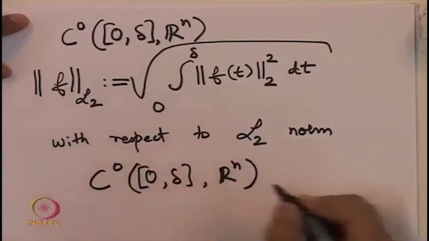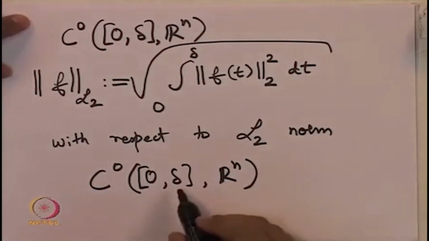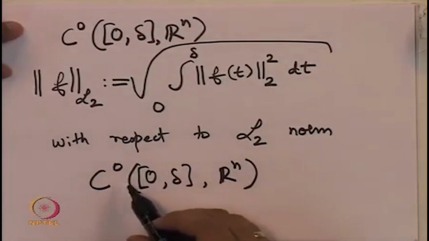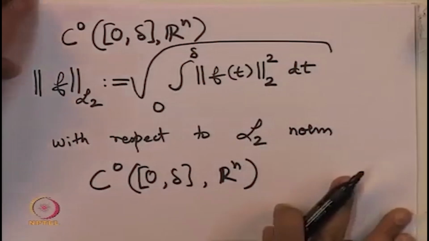Just because elements are going very close to each other does not mean that they will converge to a function that is continuous. With respect to the sup norm, however, if two functions are going close to each other, they will eventually converge to a continuous function again inside the space.